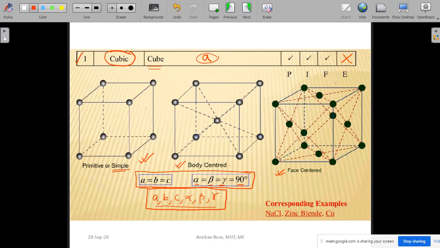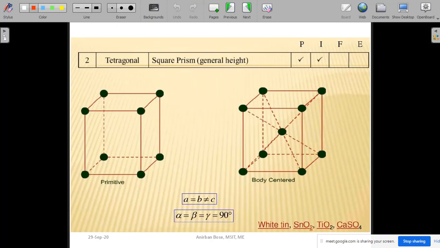By these 3 you can express any kind of cubic space lattice. So this is the first crystal class, and we have seen 3 different unit cells. Now coming to the second crystal class, which is the tetragonal crystal class.